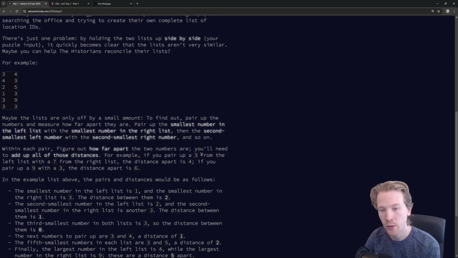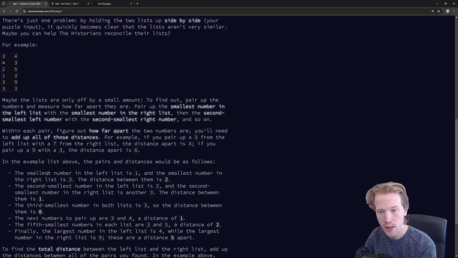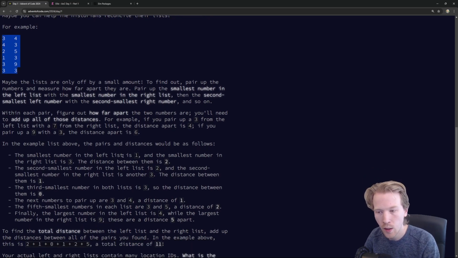For example, if you pair up a 3 from the left with a 7, the distance is 4. If you pair up a 9 with a 3, it's 6. So the order doesn't seem to matter. So it looks like, for this example, let's copy this in our clipboard here. What they're saying is that the 1 is the smallest and the 3 is the smallest, so we're going to pair those up, and that gives us a distance of 2.